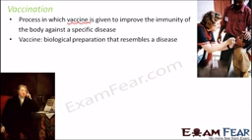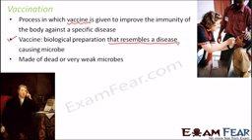As I said, a vaccine is a biological preparation that resembles a disease. This preparation could consist of the antigen in inactive form. It could also contain the antigen in very minute form, or it can contain an antigen or a pathogen which is already dead. So any of these can act as a vaccine. It is made up of dead or very weak microbes, as I discussed just now. It could be dead, very weak, or inactivated.